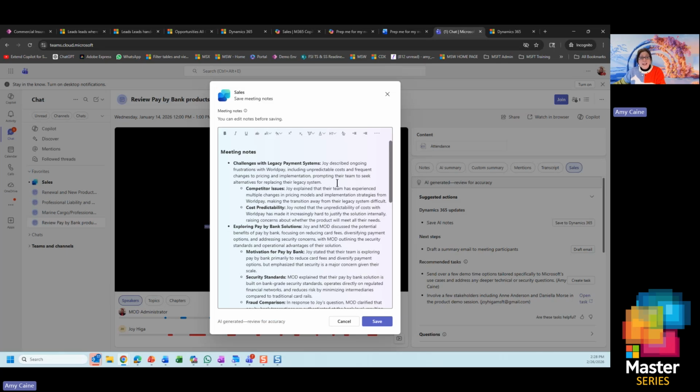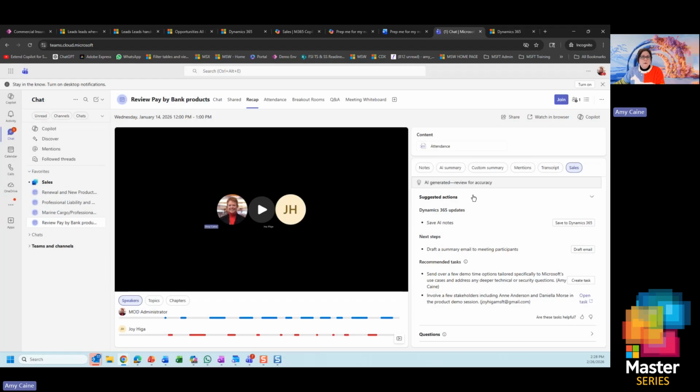And what's great is I can edit those notes. So again, I'm not just stuck to whatever they said my notes and my summary were. I can add on a new product, do anything. So make any changes to these notes. Leadership always wants you to track things in CRM. So again, single click, I've added all of those notes to CRM.